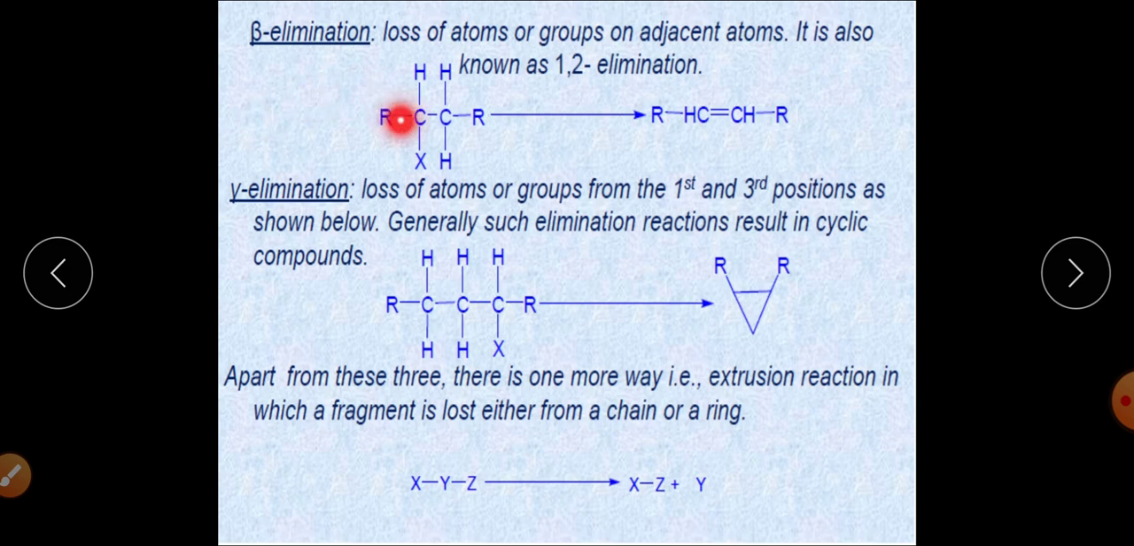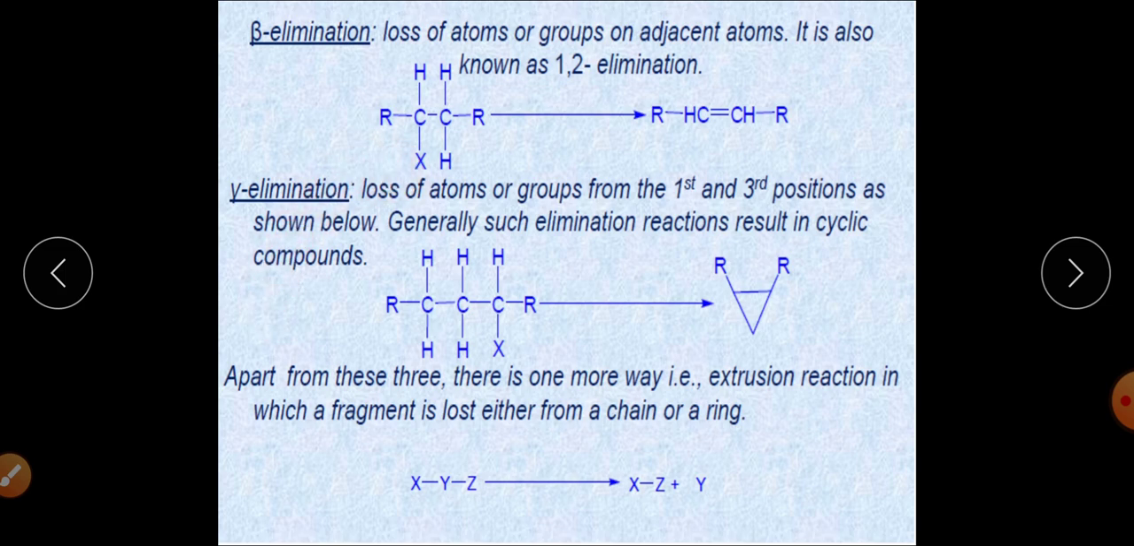The second one is the beta elimination reaction. As you can see, there are two carbons, and X and H are eliminated from adjacent positions, so this is also called the 1,2 elimination reaction. For example, this is the X and this is the hydrogen, and both are eliminated from adjacent carbon atoms, and that's why it is called 1,2 elimination. This is a case of beta elimination.